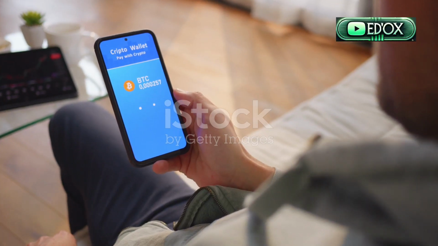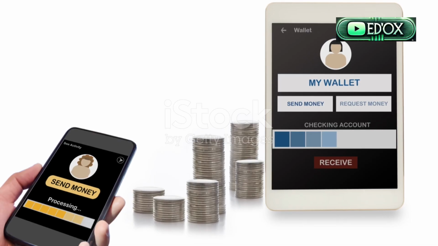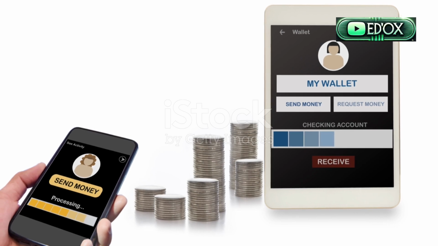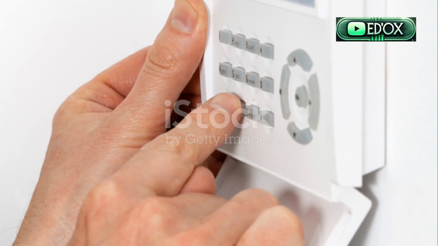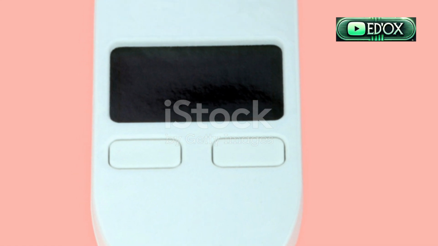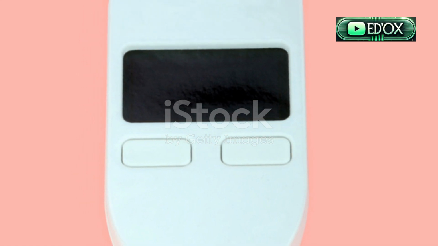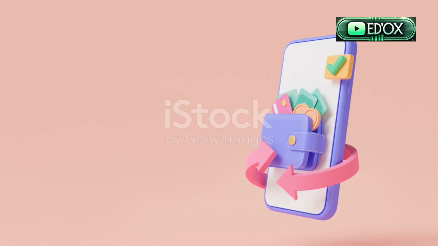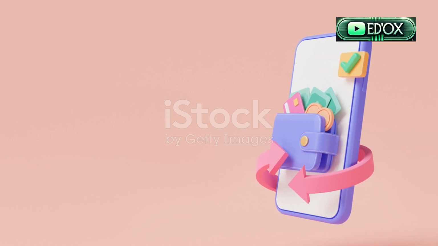Step 1. Open Safe Wallet. Launch the Safe Wallet app on your device. Enter your PIN or biometrics to unlock the wallet. If you're restoring your wallet on a new device, select Import Wallet, and enter your 12 or 24-word recovery phrase. Ensure you're on the official Safe Wallet app to avoid scams.